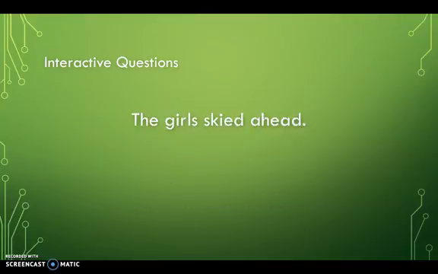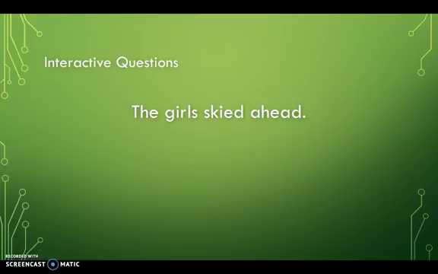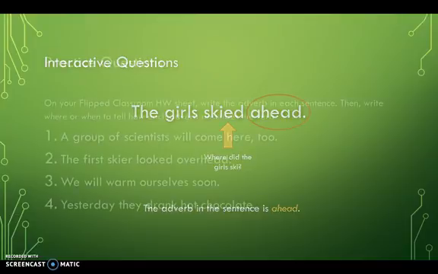Here's another one. The girls skied ahead. Well, where's the verb? Not the adverb, but the verb. The verb is skied. Where did the girls ski? Ahead. So the adverb in the sentence is ahead.